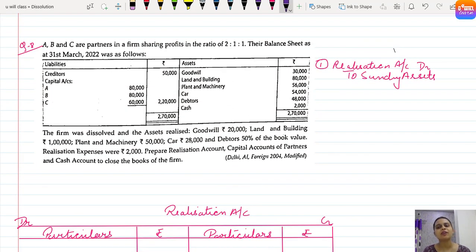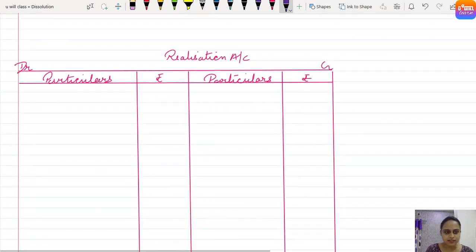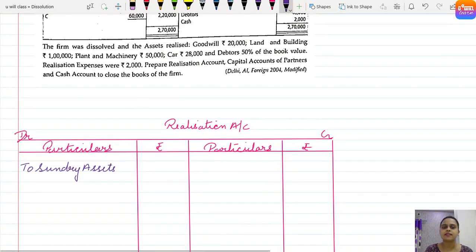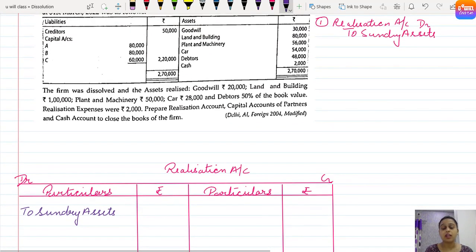So our first entry is to close the assets. Realization account debit to assets account. So in realization it will be 'to sundry assets'. Let's close all the assets by transferring them. Goodwill. Now there is a new thing in this question. Goodwill is also given. No problem.